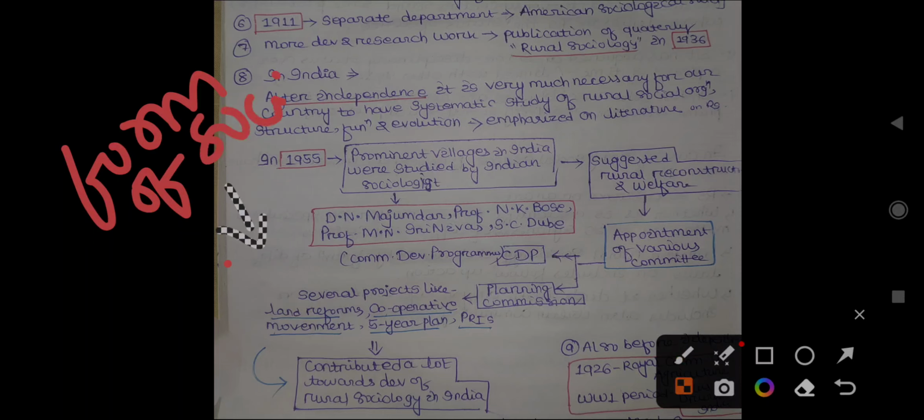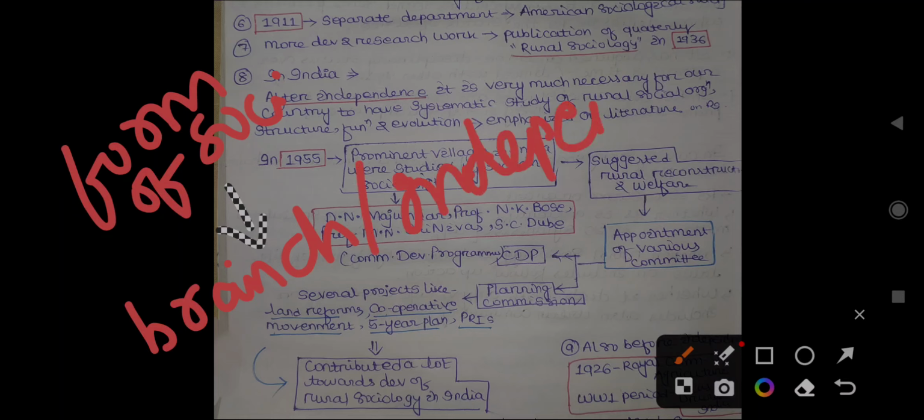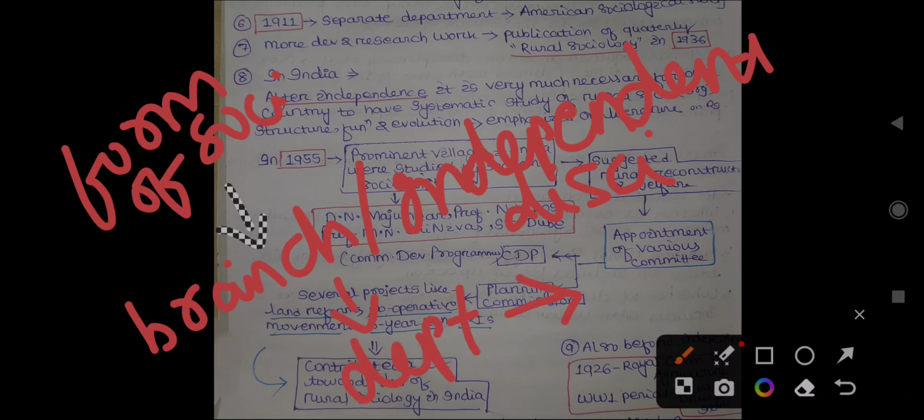Then it developed as a branch, a separate, independent discipline, then as a separate department, and then various research and publications took place.